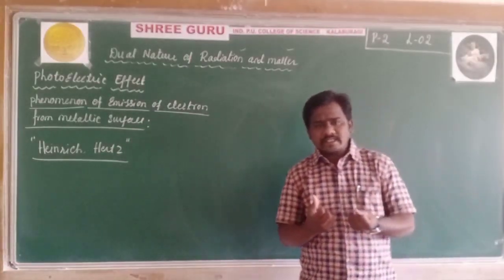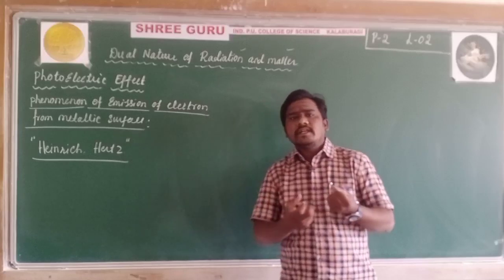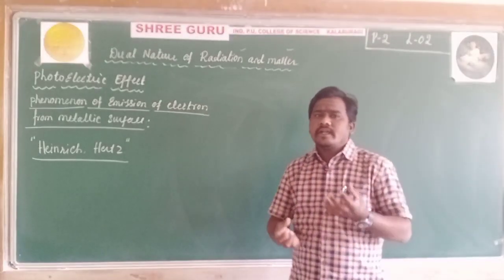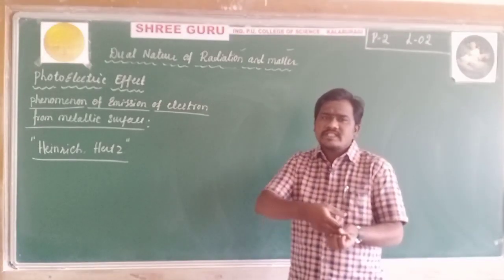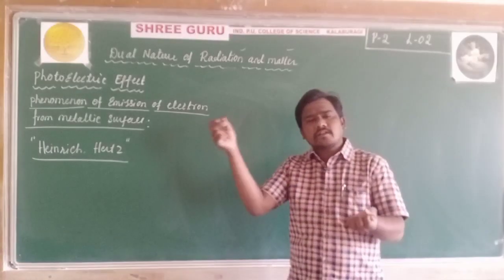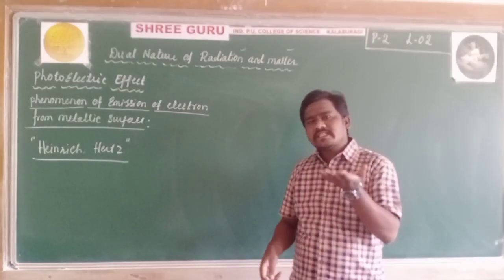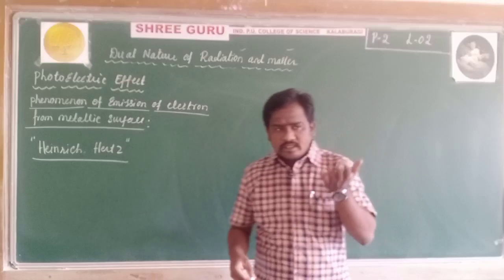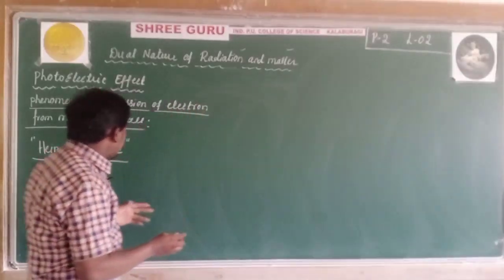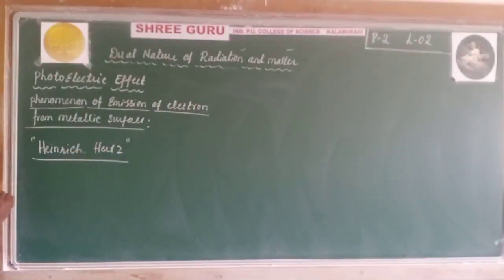He observed that the emitter, the metallic surface emitting electrons, takes part in conduction. Let us consider the observations of Hertz.